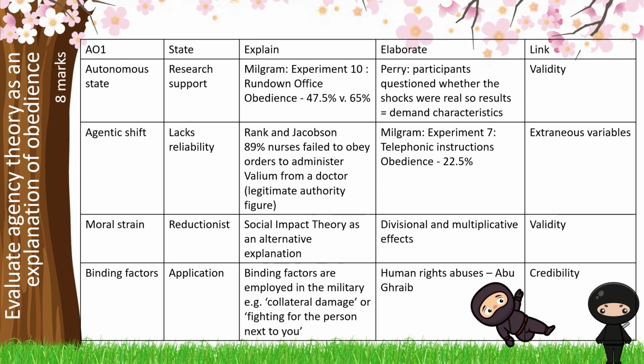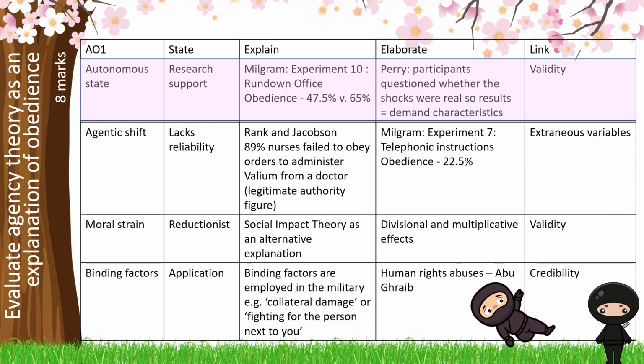So if we think about this in relation to our 8-mark question, we've got the command word evaluate. We know that that is a sneaky command word and we need to explain agency theory rather than just giving strengths and weaknesses. We recommend that you take an integrated approach. So you would explain what the autonomous state is and say that there's research to support that when you are in a more autonomous state, you are less likely to be obedient.